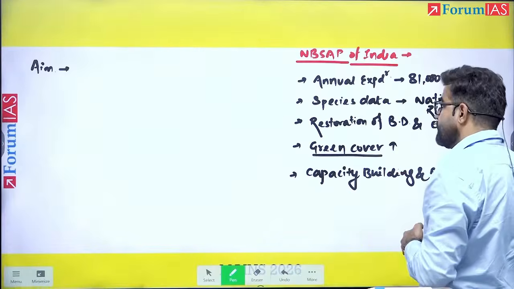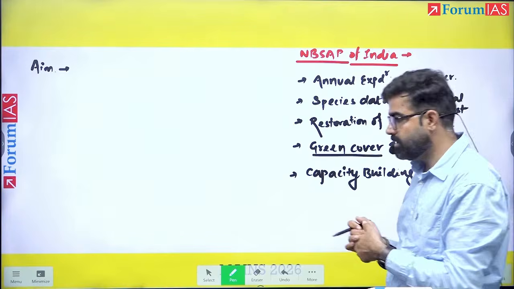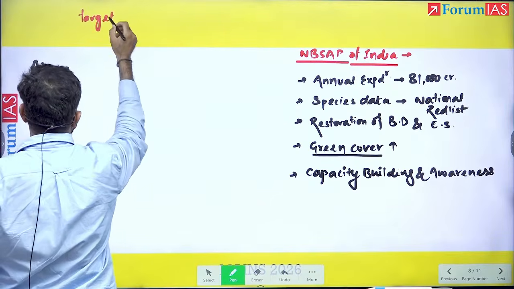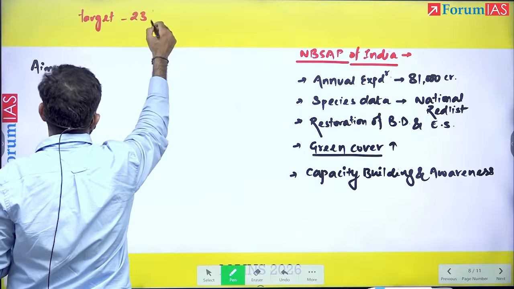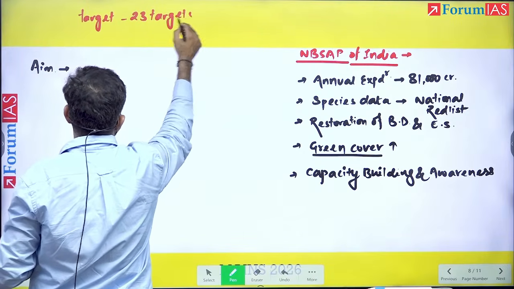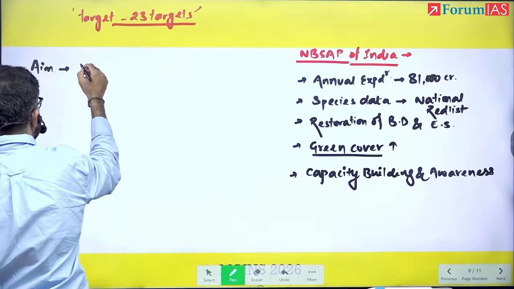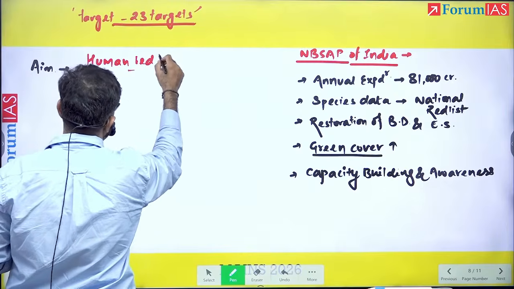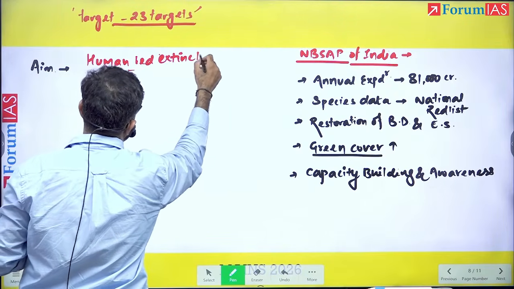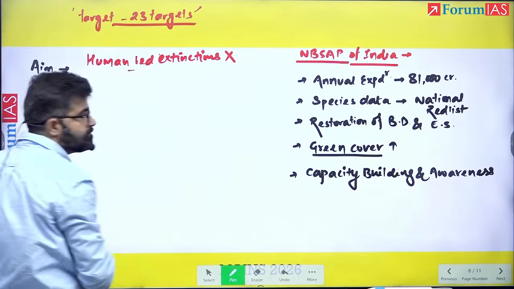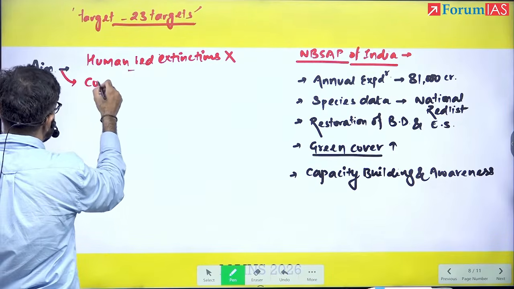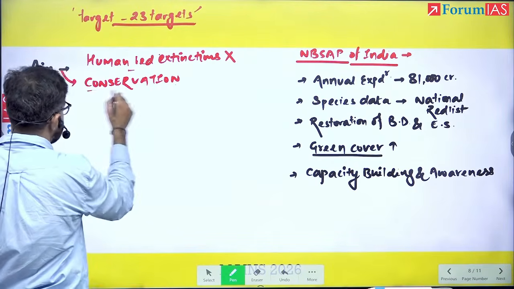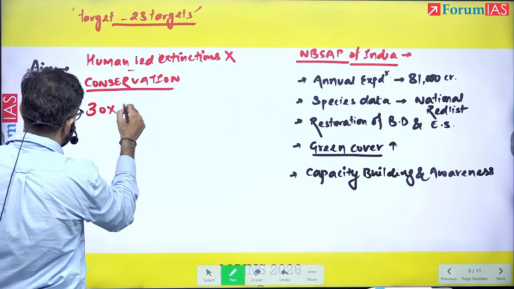However, if we consider the aims of this framework, under the Kunming framework there are a total of 23 targets. If you see these targets, the major targets say something about the aim. So what is the aim? The first aim is that there should be no human-led extinction of species. Human-led extinctions are to be halted. The second is, of course, conservation of biodiversity. And for this conservation, it has a plan. What is this plan? The 30 by 30 strategy.